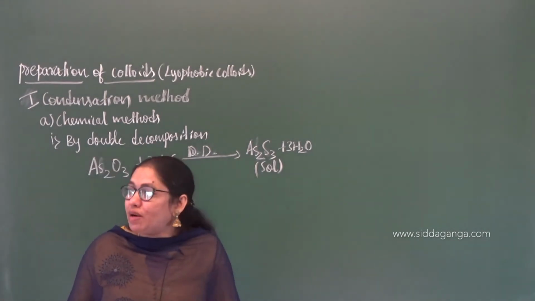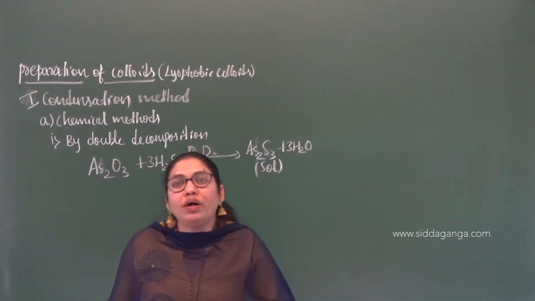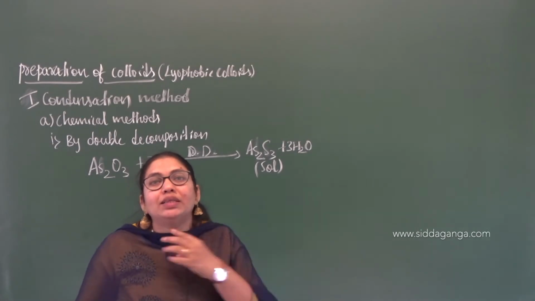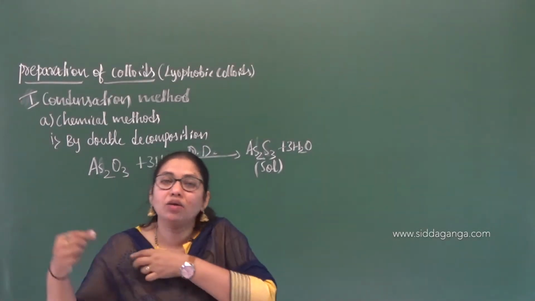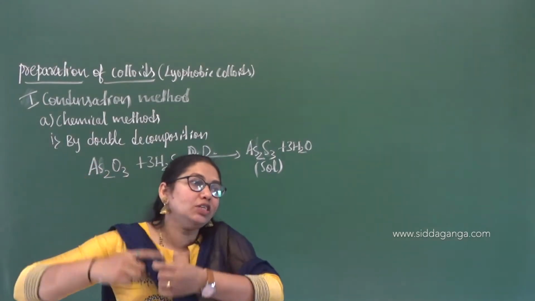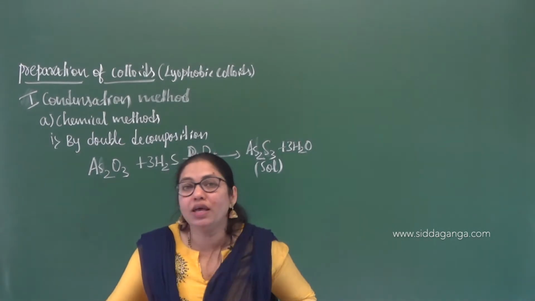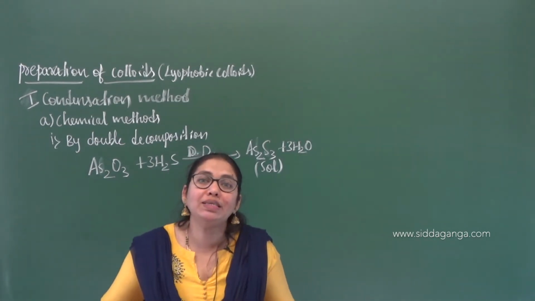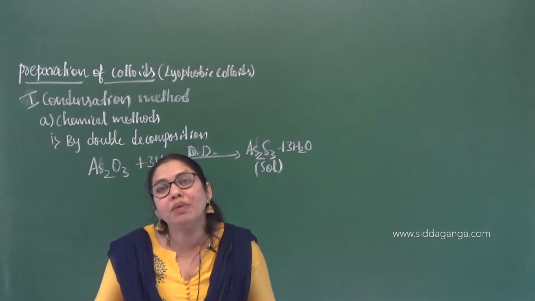You can take the example of starch: when it is mixed with water and boiled, it will be converted into a colloid. These are simple processes. In the differences, I told you that lyophilic colloids can be prepared by simple methods, just by mixing the dispersed phase with the dispersion medium.